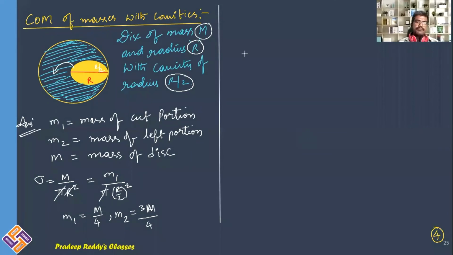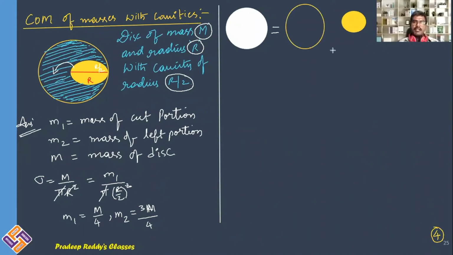Now I'll use a very small logic here. Let me take this as the total disk. This total disk is the sum of M1 and M2. This is M1, which is the removed portion. And the remaining part is the left portion, which is this one.